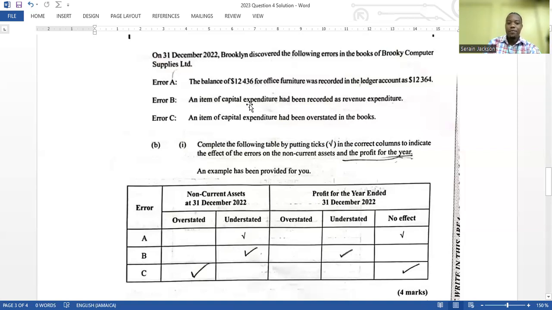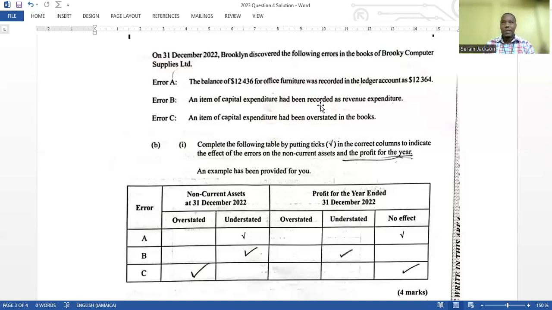Error B. It says an item of capital expenditure had been recorded as revenue expenditure. Now, capital expenditure is, for example, you are buying machinery and stuff like that, right? So that would have implications on your statement of financial position, right? It really wouldn't trouble your income statement per se. Revenue expenditure is like cost of goods sold. It is the cost of operating the business. It's really what we call regular expenses, so to speak.